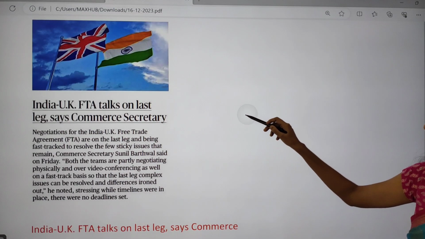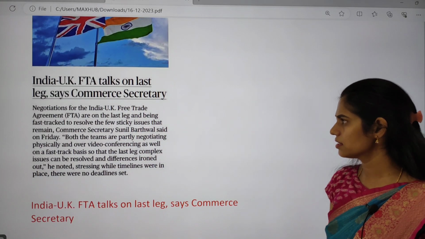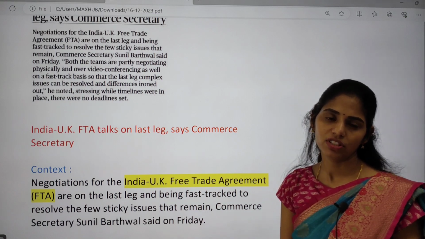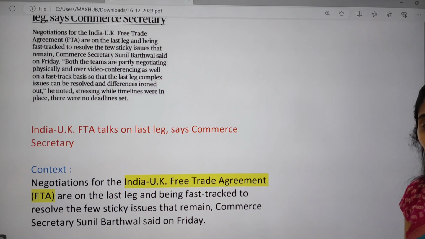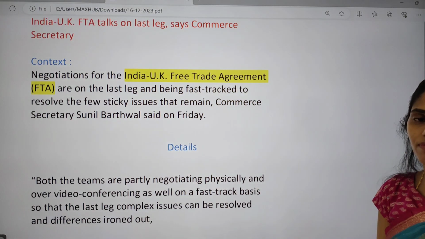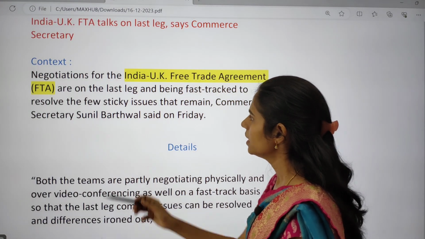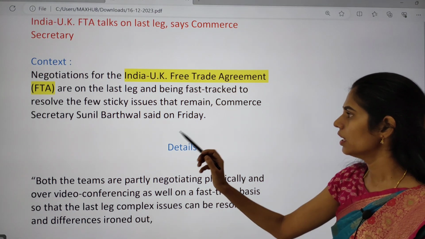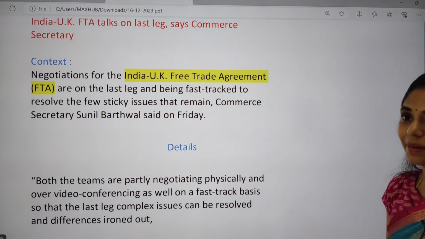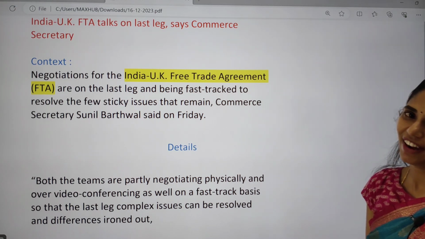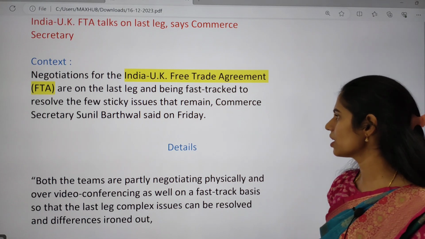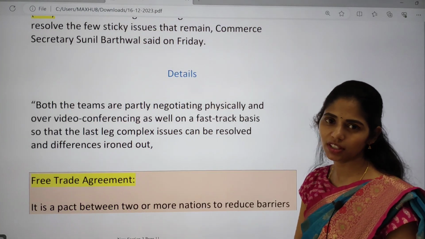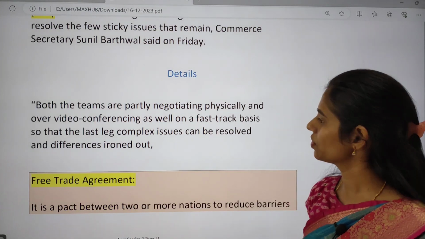And next topic is India-UK FTA talks on last leg, says Commerce Ministry. So this article is talking about the India-UK FTA, and here you have to know what this FTA is. If you see the context, it says that negotiations for the India-UK free trade agreement are on their last leg. That means at the final stages. They are at the final stages and being fast tracked to resolve a few sticky issues. They want to resolve some issues between India and UK regarding this free trade agreement.